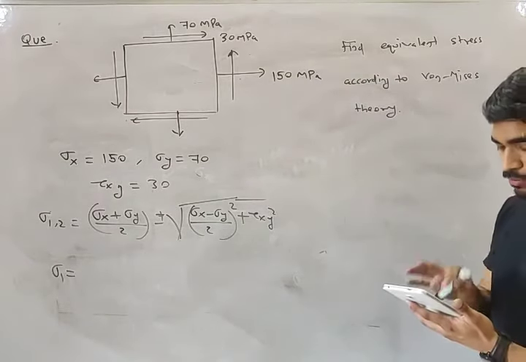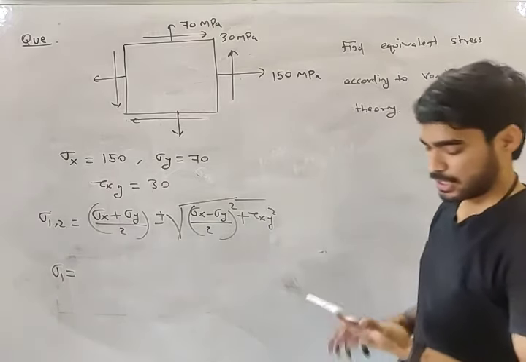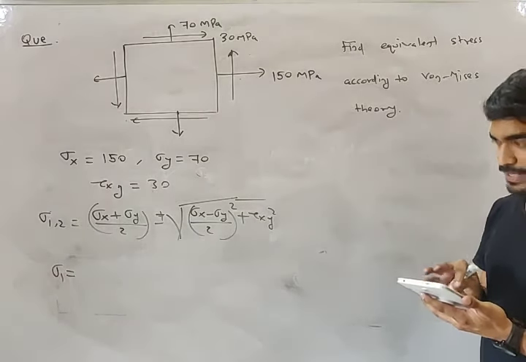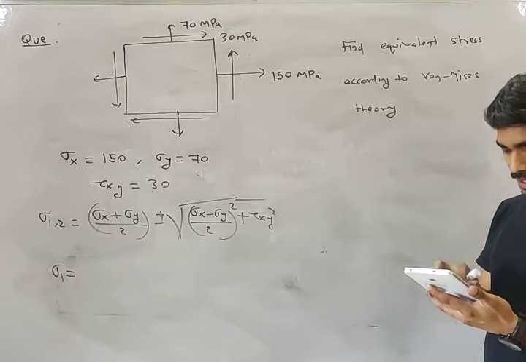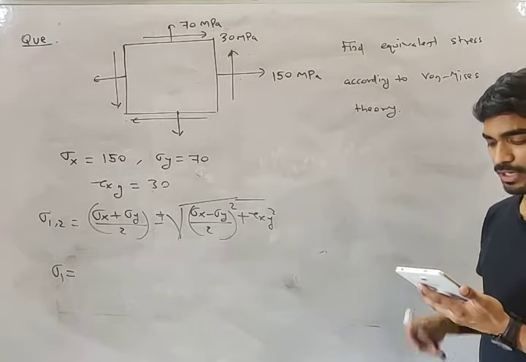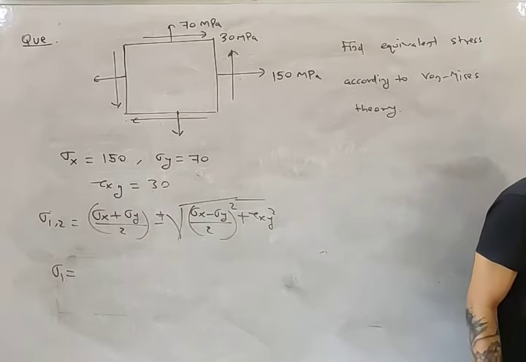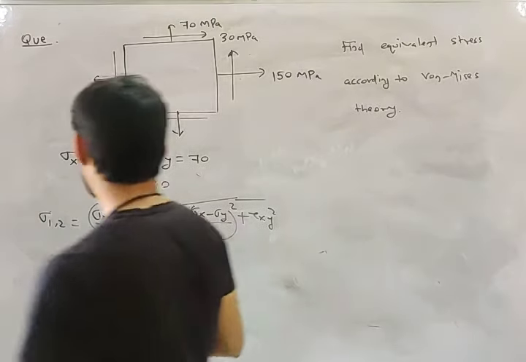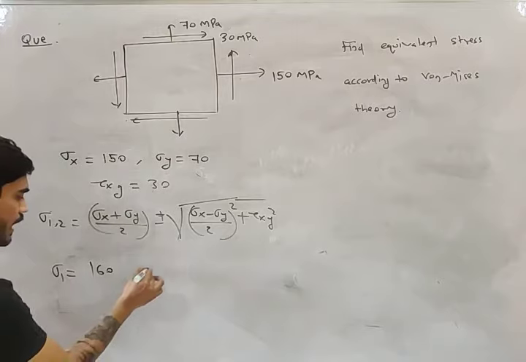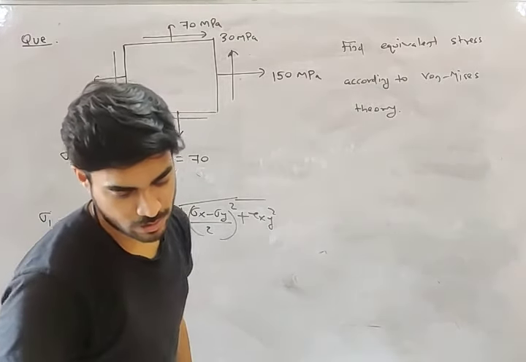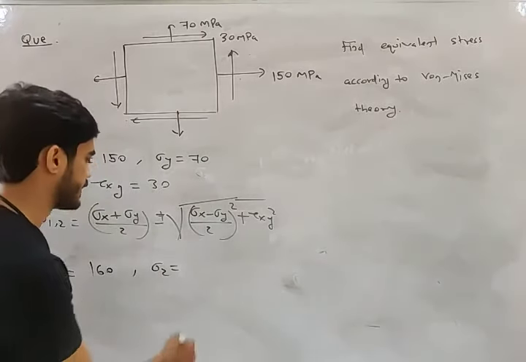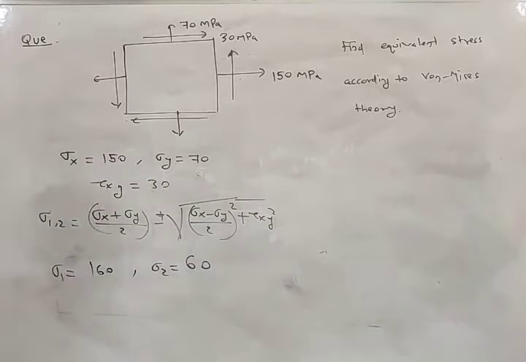plus root over 150 minus 70, 80 by 2 means 40 square plus 30 square. So it will be 160. And sigma 2, how much will sigma 2 be, my friend? Sigma 2 will be equal to 60. Okay, 160 and 60, my friend.